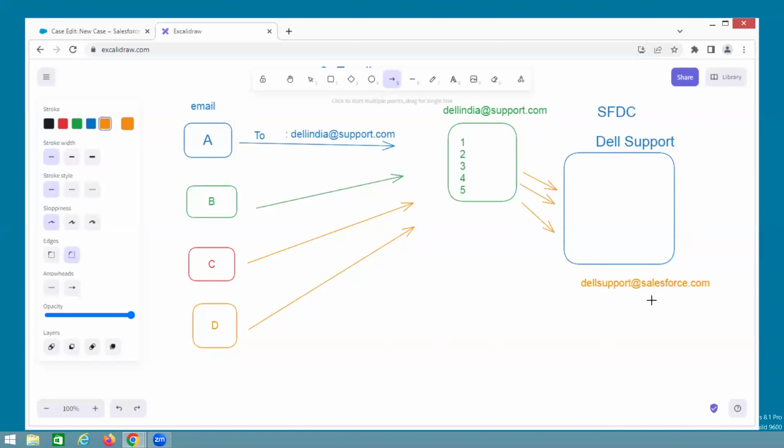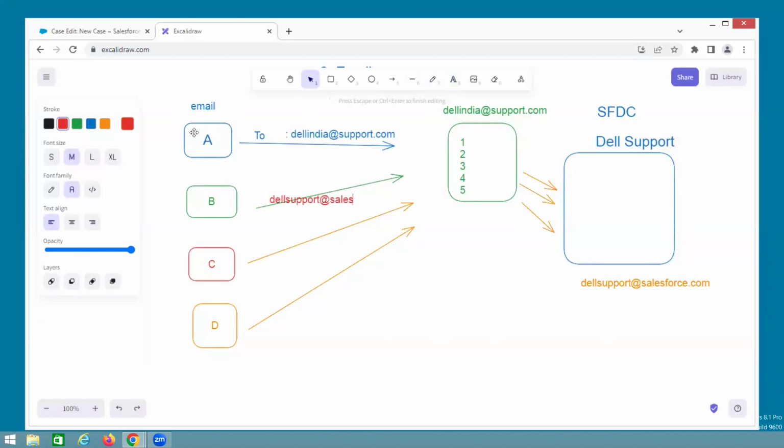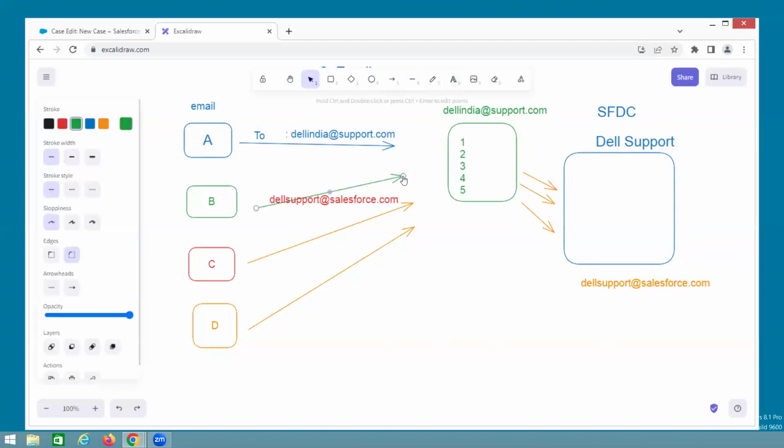Now this is the mail, this is the mail. Mail should communicate with each other. Whenever this guy is using it, what is the to address? For example, in this case, the to address is Dell support at the rate of salesforce.com. Now this email goes directly to whom? Our Salesforce.